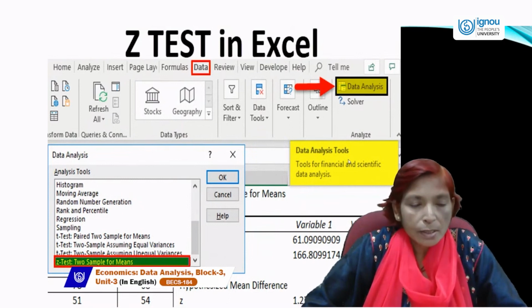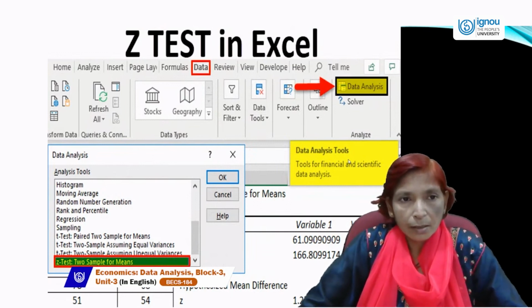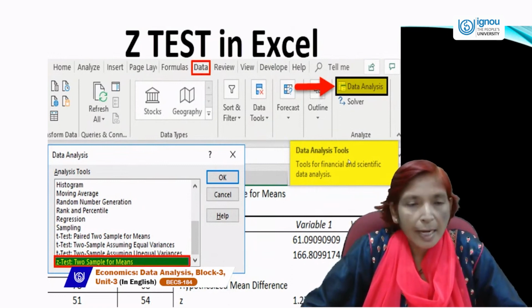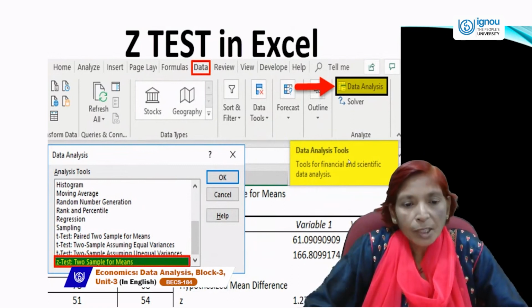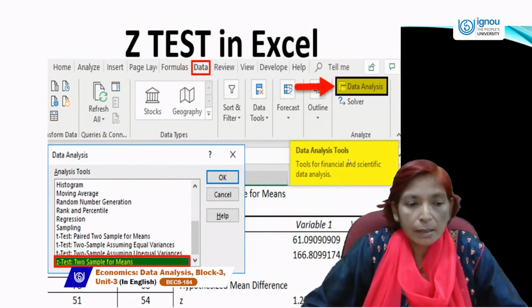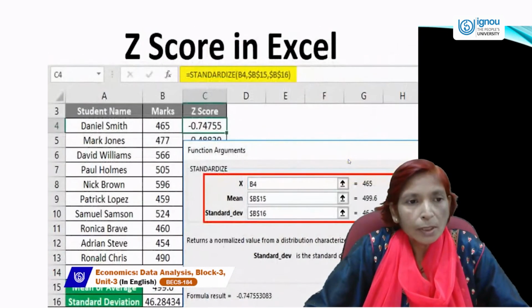Then you can choose the formula which you are using to calculate the z-test. You select that and press OK, and that will open.